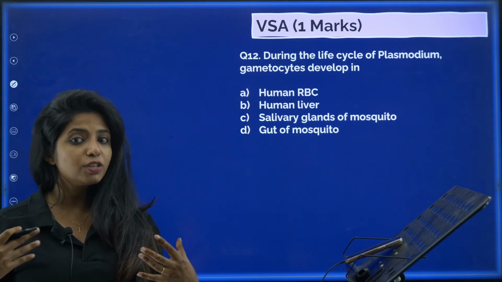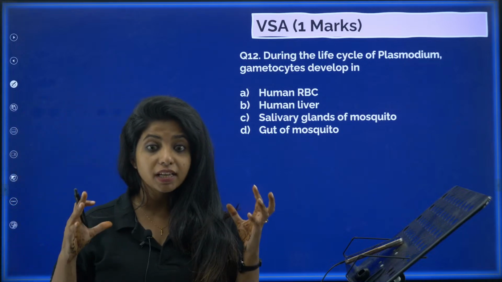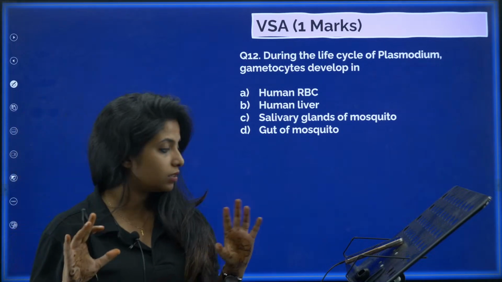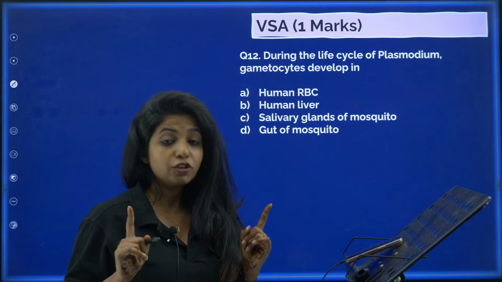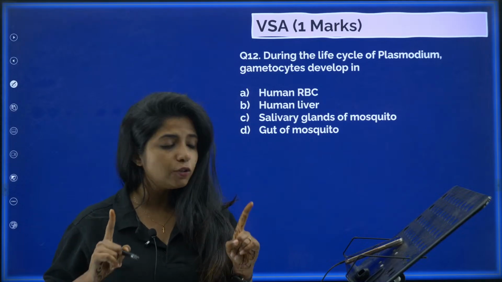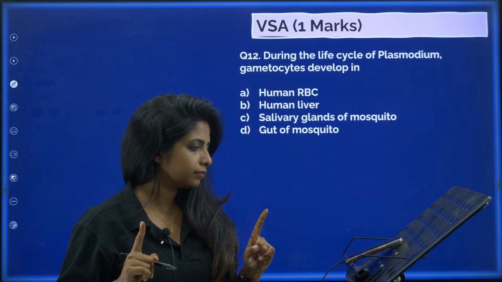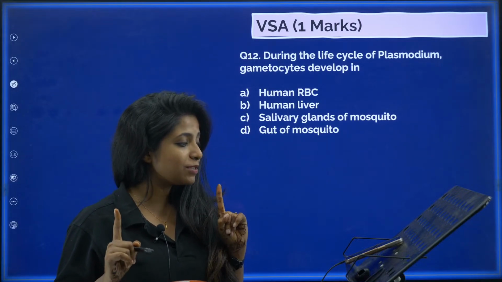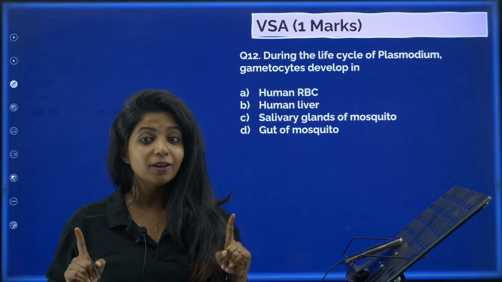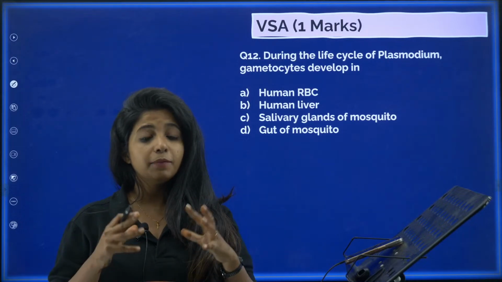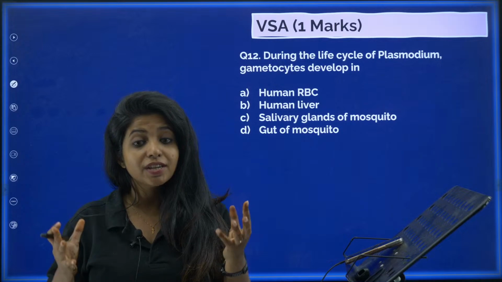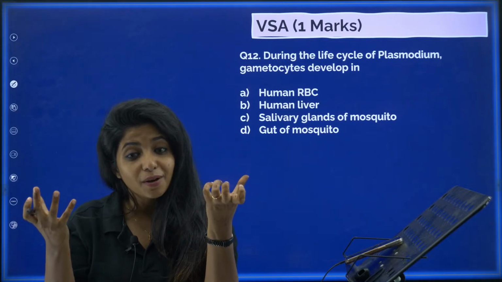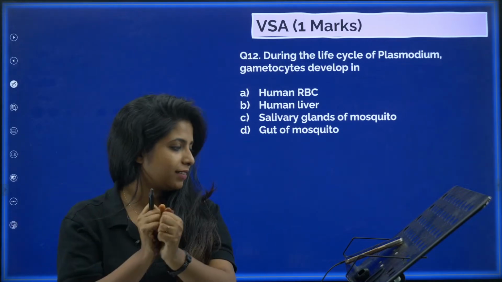Where are they formed? That is what the question is. It's not like gametocytes will give rise to gametes. That is not the question. The question is, where do the gametocytes develop? Think. I'm telling you again and again, guys, I'm seeing your answers, which is why I'm telling you again and again. The question is not where gametocyte will give rise to gametes. The question is, where does the gametocyte develop? Where is it produced?